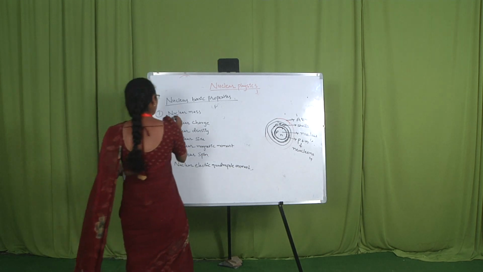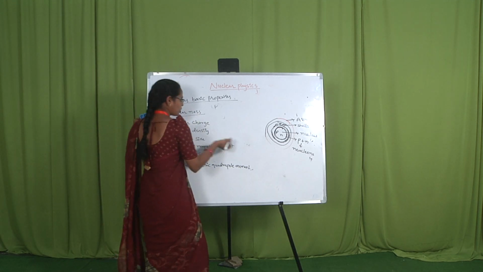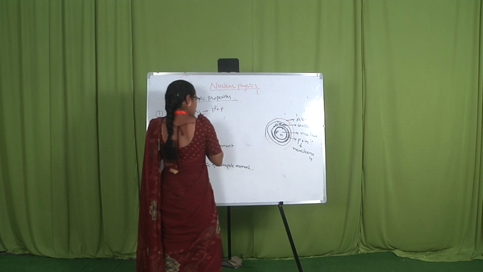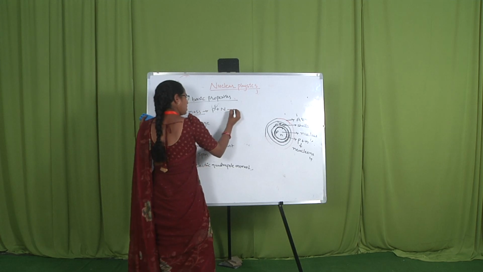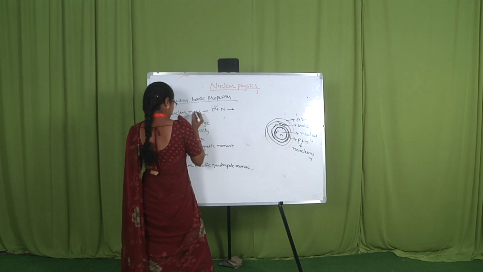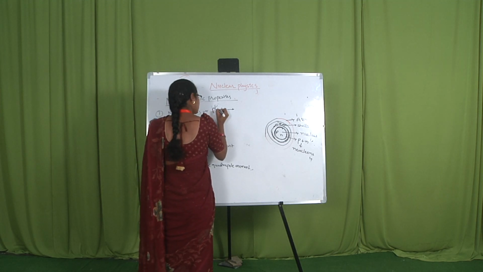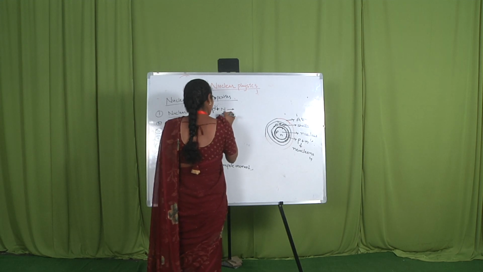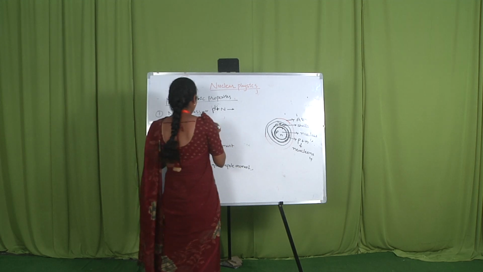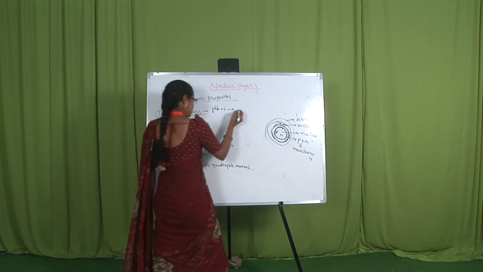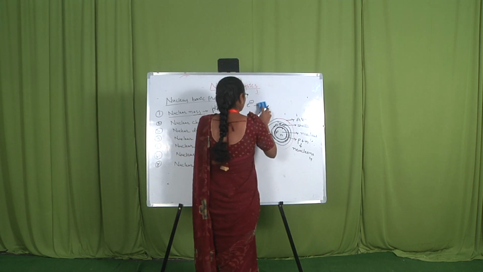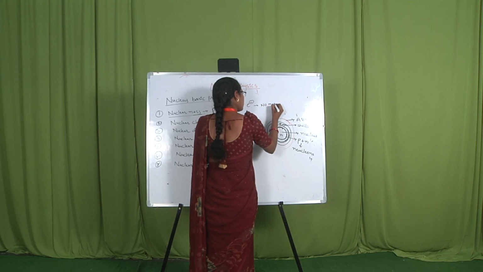In nuclear mass, the nucleus has mass because some protons and some neutrons are present in the nucleus. So it has mass, because electrons have no mass.